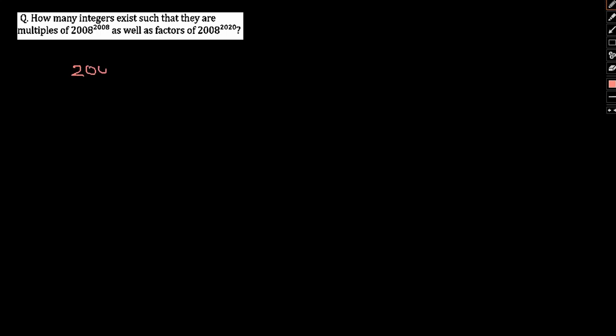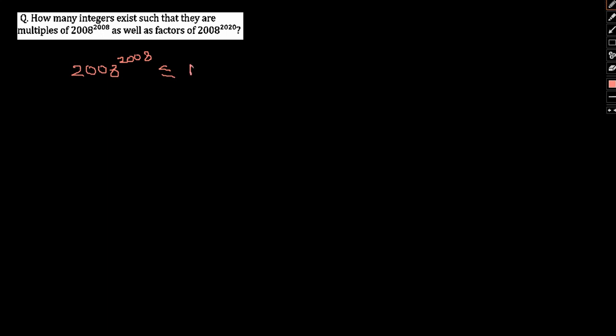So this is basically our range. The number of integers will satisfy or fall in this particular range. They are a multiple of this and a factor of this.